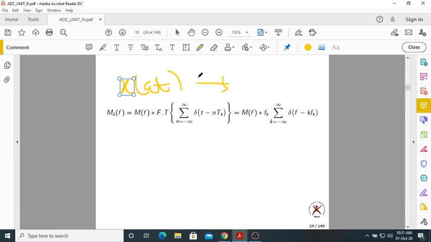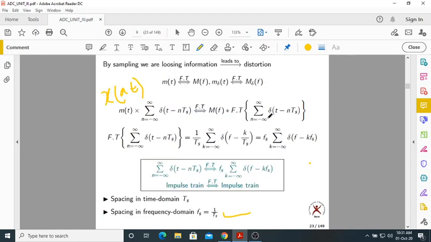If a is more than 1, it is a compression in the time domain. In the frequency domain, it becomes X of omega by a, which is an expansion. That is quite obvious: if you compress any signal in the time domain, it will be expanded in the frequency domain and vice versa.